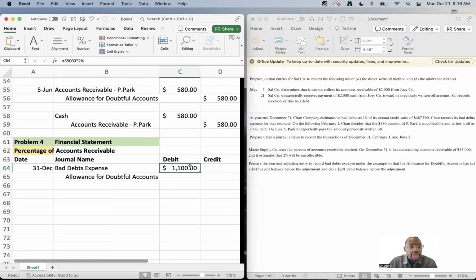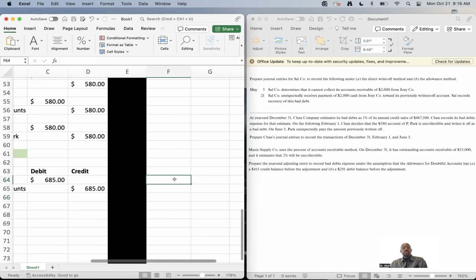Okay, so we're going to do 55,000 multiplied by the 2%. Where did you get that from, Dr. Akin? The problem says our accounts receivable balance is 55,000. We want to take 2%, which would be considered bad debt. And remember, the formula says if it's a credit balance that's left in the allowance for doubtful accounts, we subtract. So we subtract that 415 from it. That means we're going to debit bad debt expense for 685. Let me just put it here so that it's clear.